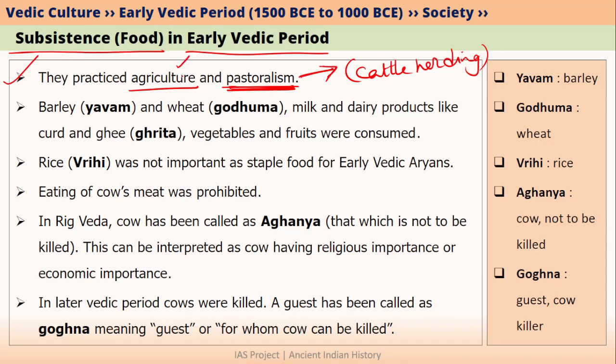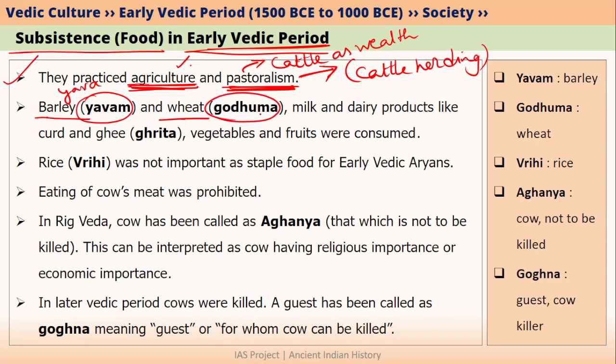They also practiced agriculture. However, we know that during the early Vedic period, agriculture was not as important as pastoralism. That is why Aryans considered cattle as their wealth. At the same time, agriculture was also done, but it was not as important as pastoralism. Alright, let's talk about what kind of agriculture they did. These people cultivated barley. Barley is called yavam or yava in the Rig Veda. They also cultivated wheat. Wheat was called goduma.